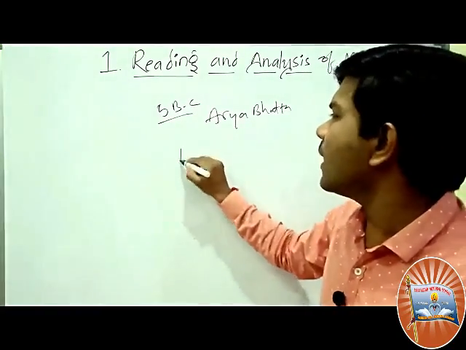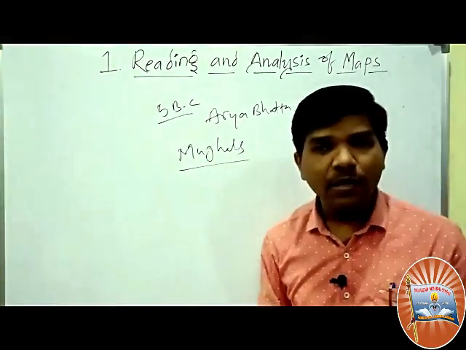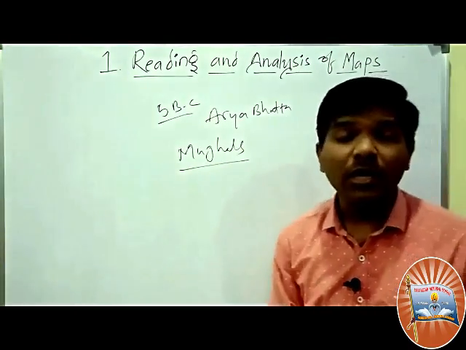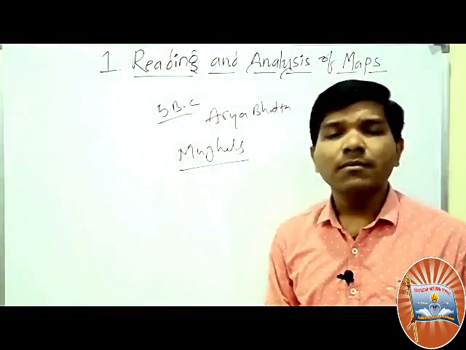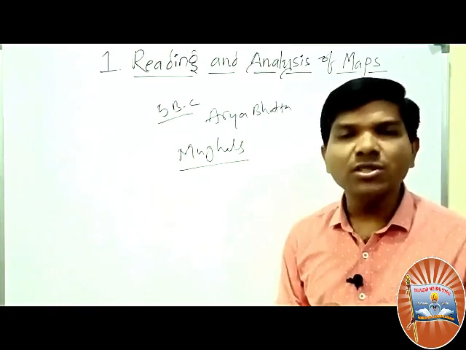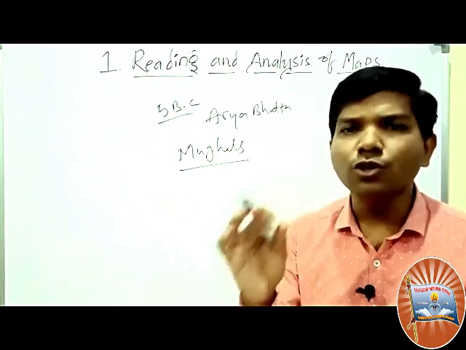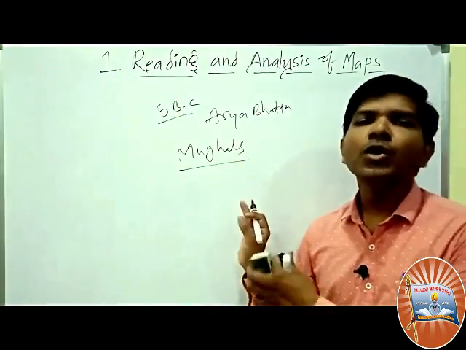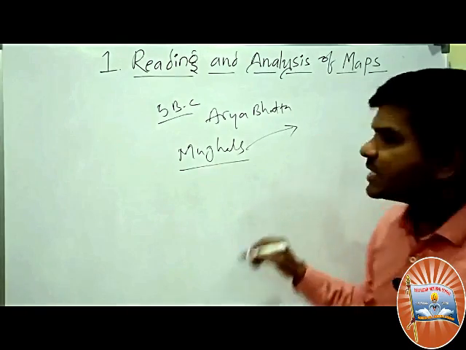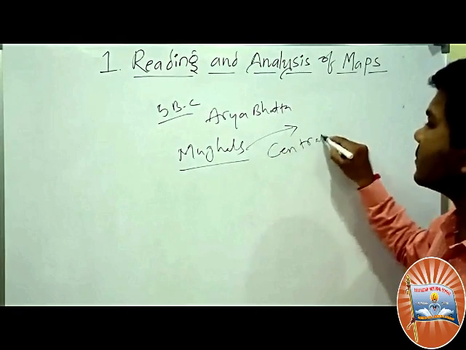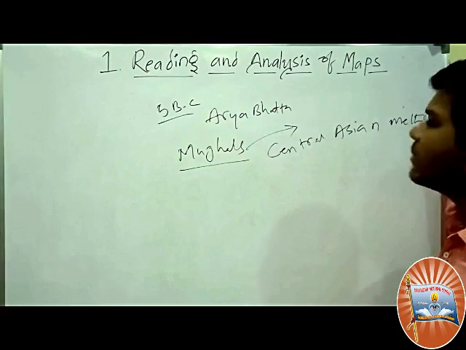Next, the Mughals. You know that the Mughals ruled India for a long time. The first Mughal ruler, as you learned in your 7th class, was Babur. The last Mughal ruler was Bahadur Shah II, or Bahadur Shah Zafar. During the Mughal time, they used Central Asian methods.